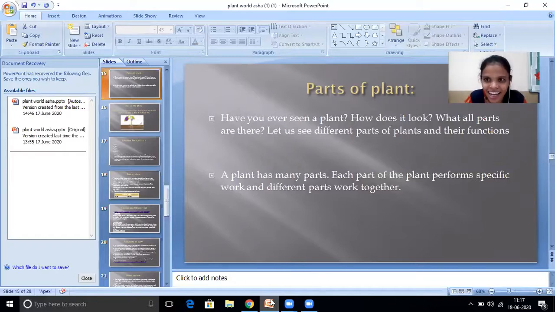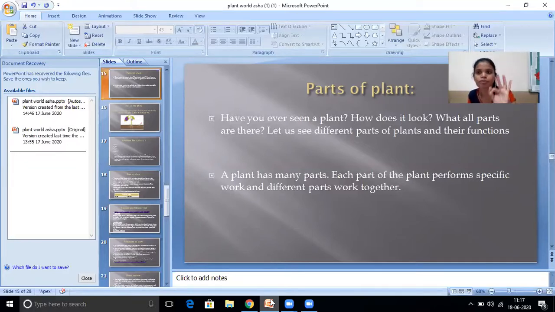Let us see these different parts of plants, and some of the functions, like how each will work and how it is used. I am going to say that also. Yes, a plant has many parts.